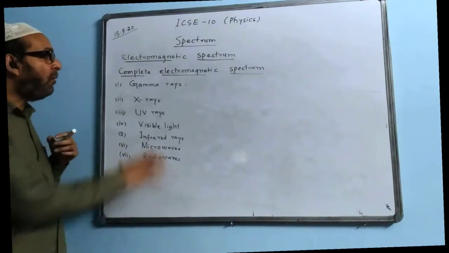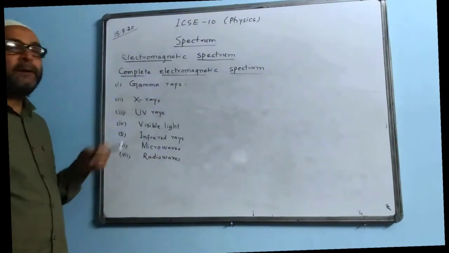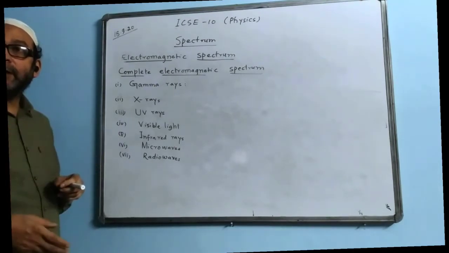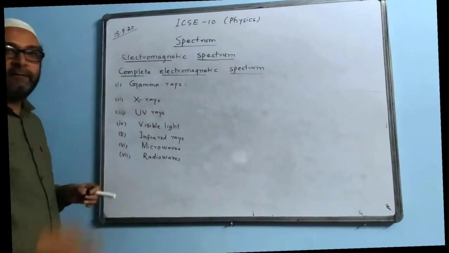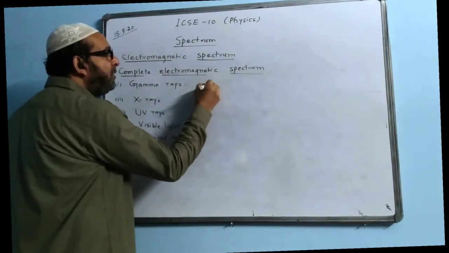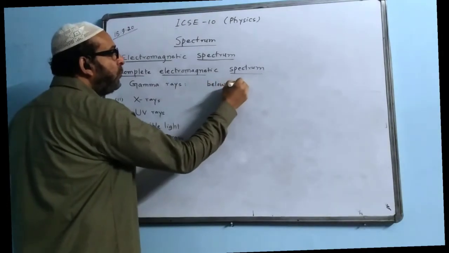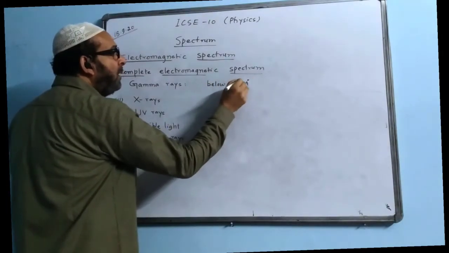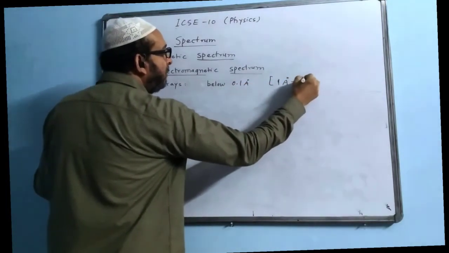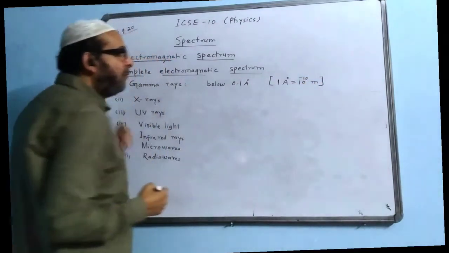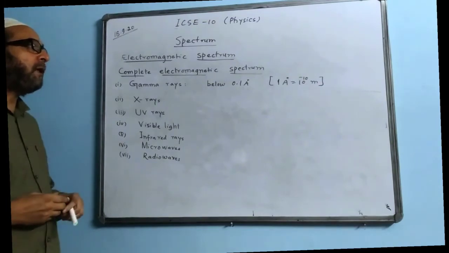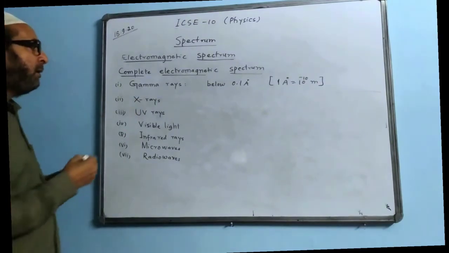As I told you, they all differ. Common properties I told you, they all have equal speeds, but they differ in frequency and the wavelengths. They all will have different wavelengths. Gamma rays wavelength will be, you have to write down the range also, below 0.1 angstrom. I talked about the angstrom right here. 1 angstrom is equal to 10 to the power of minus 10 meter. Anything below 0.1 angstrom will be gamma rays.